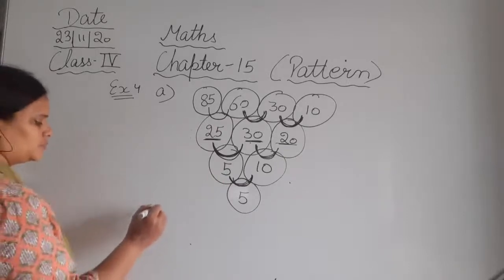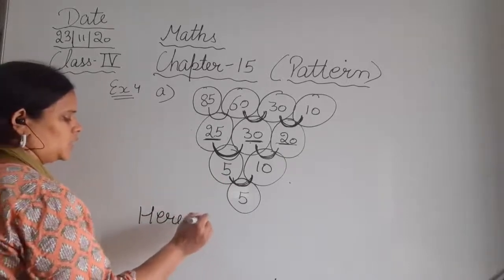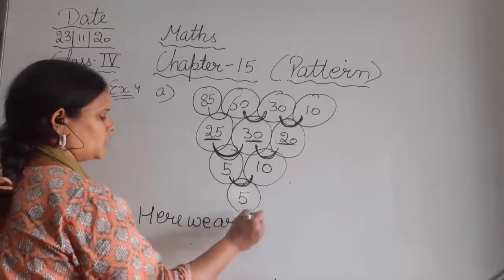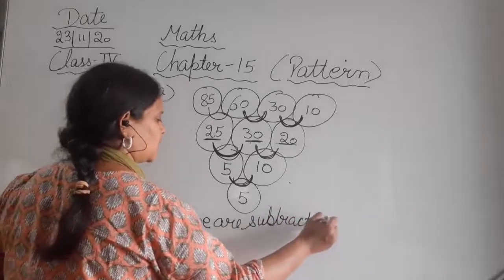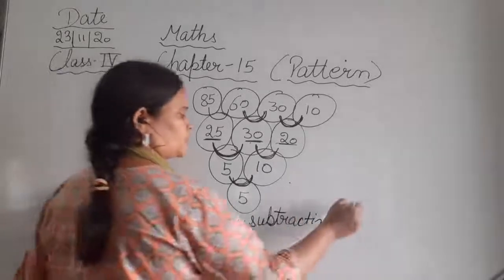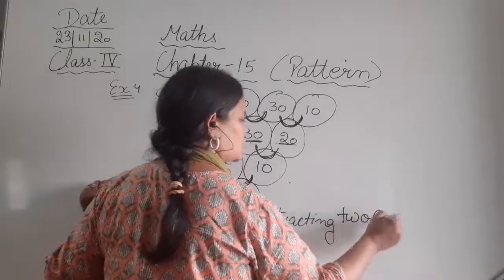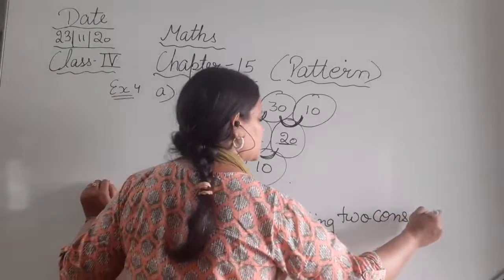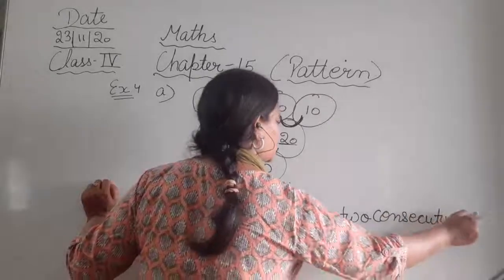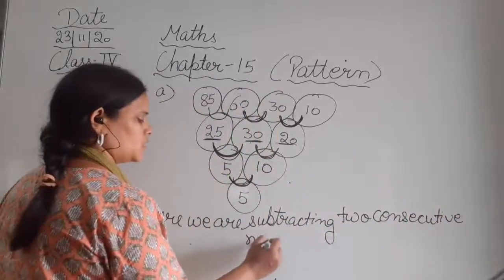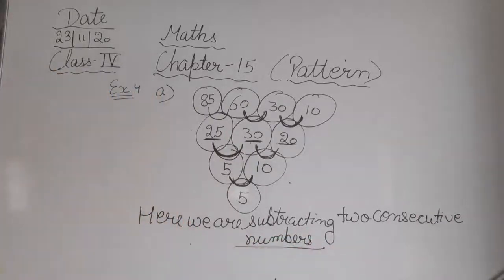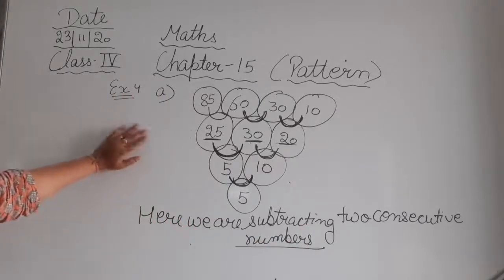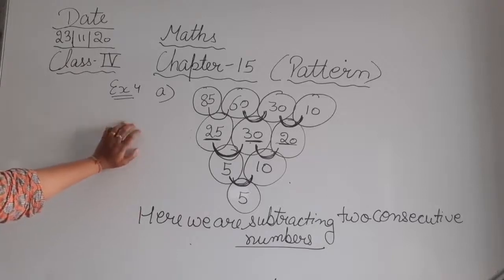Okay, so here we are subtracting two consecutive numbers. So this is the pattern that we are following here. I hope that everybody understood this. आप सबको इस pattern समझ में आ गया?